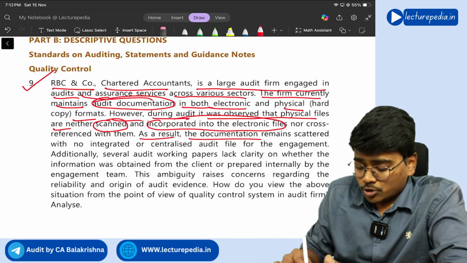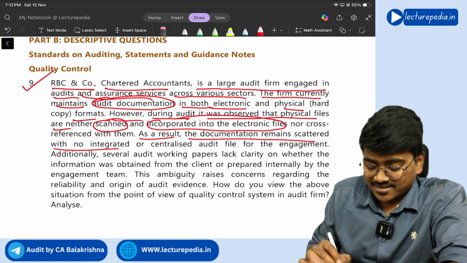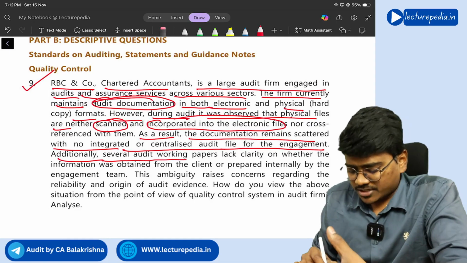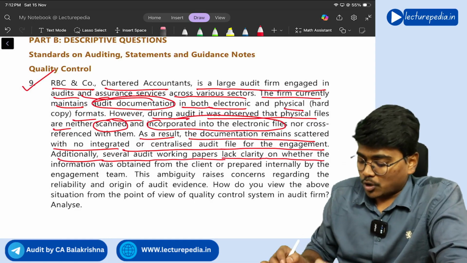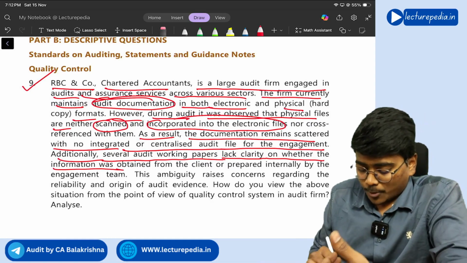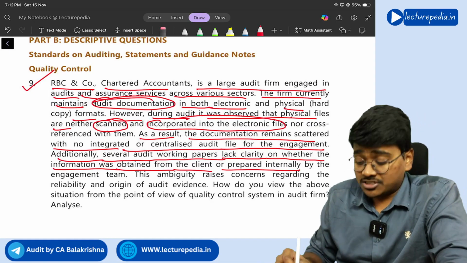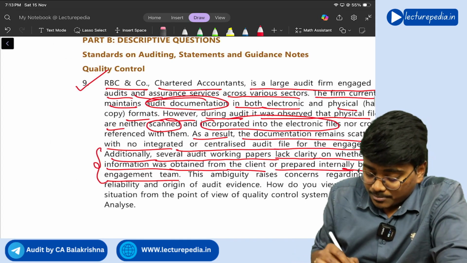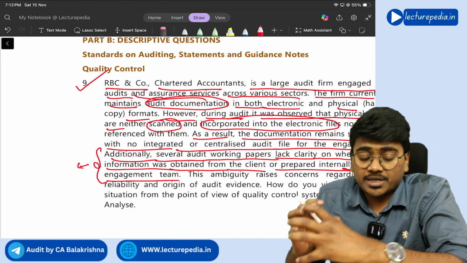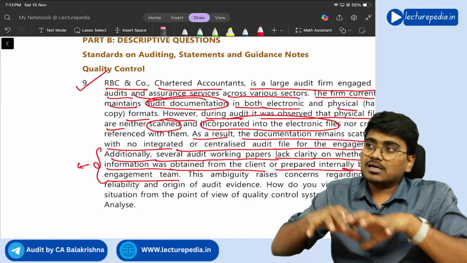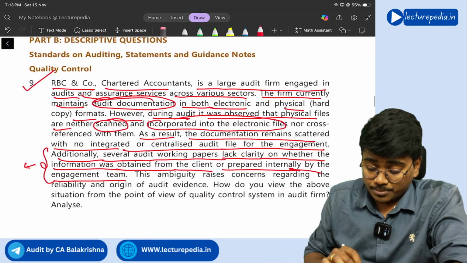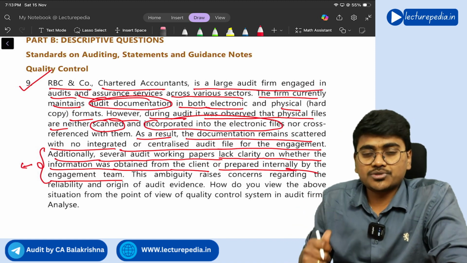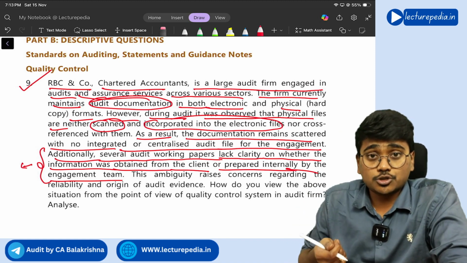As a result, documentation remains scattered with no integrated or centralized audit file for the engagement. Additionally, several audit working papers lack clarity on whether the information was obtained from the client or prepared internally by the engagement team itself. See, there should be a clear marking about whether the documentation is an internally generated document or has been obtained from the client. So that should be clearly understood by seeing the document, right? You need to mark it like that, but such a procedure they are not following, it seems. So this should be fixed.